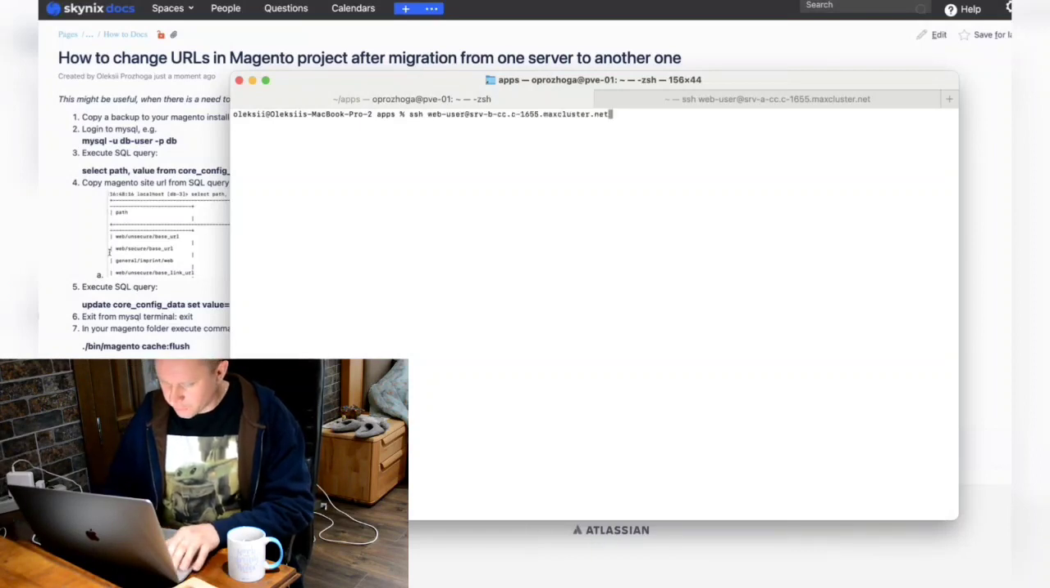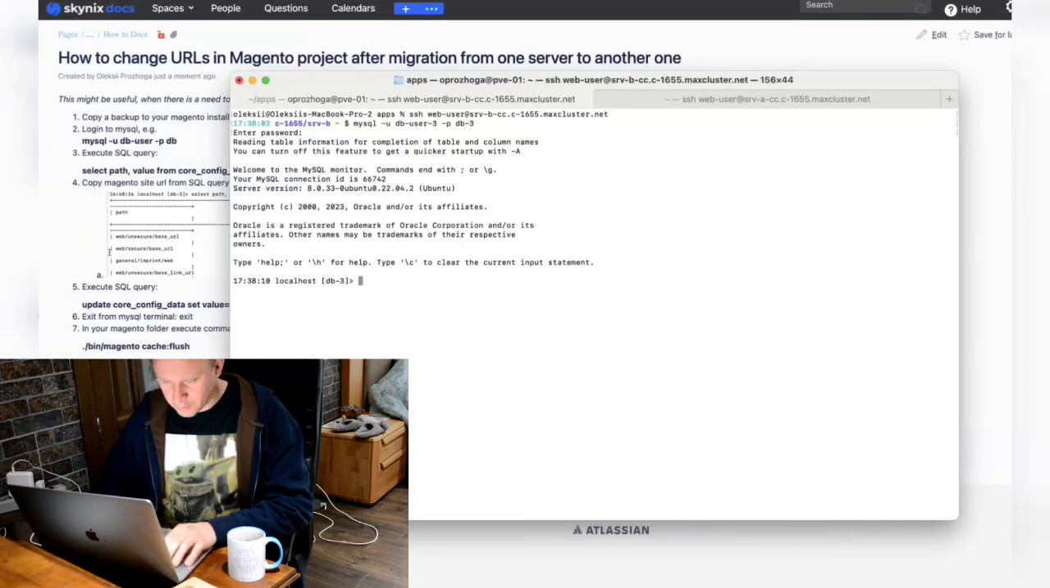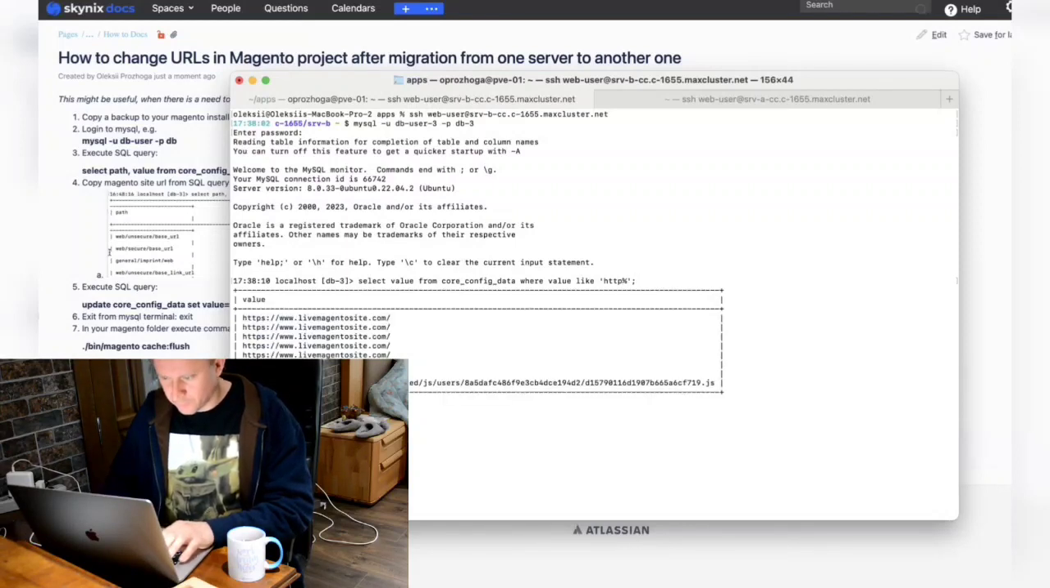So open terminal, SSH to the dev server, log into the MySQL terminal, and type an SQL query: select value from core_config_data where value like 'http%'. Okay, here we can see our URLs which we need to change.